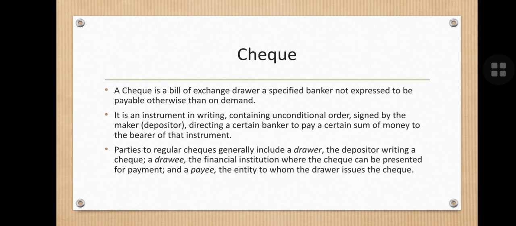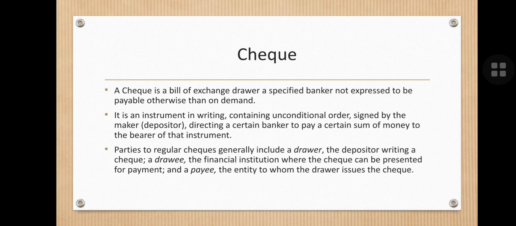A person who issues a check issues it in the name of a certain bank, and then the person who receives the check deposits it in his bank, and that bank will contact the drawee bank, the other bank involved, and then the payment is made. So a check is a type of bill of exchange.